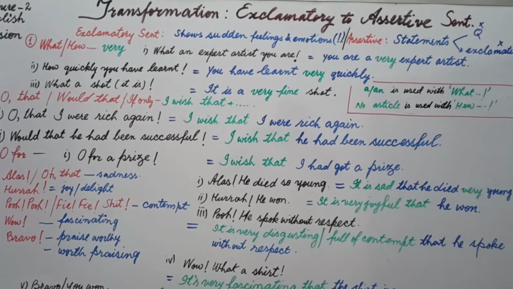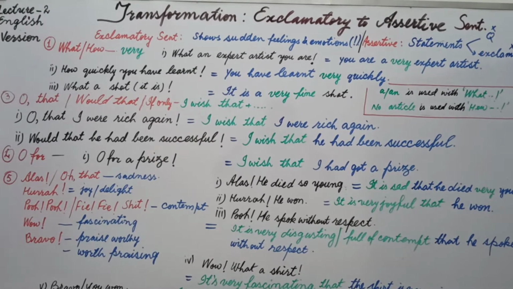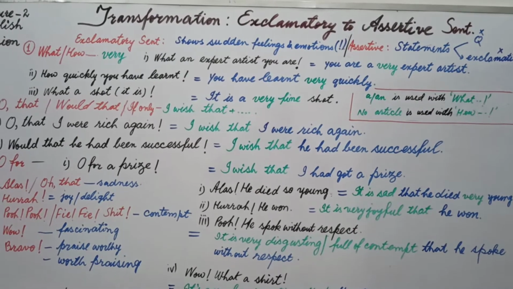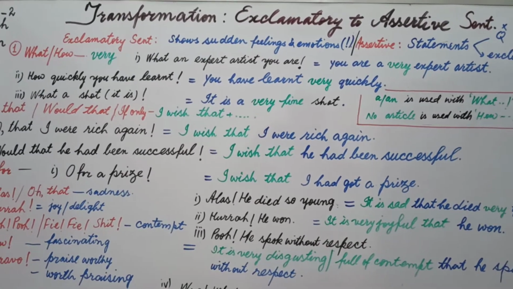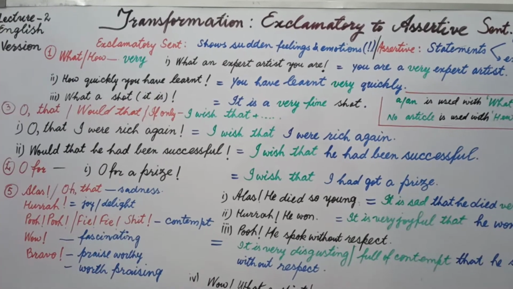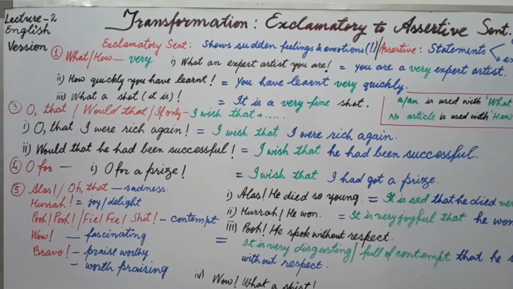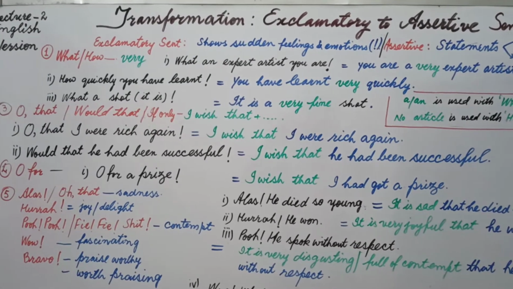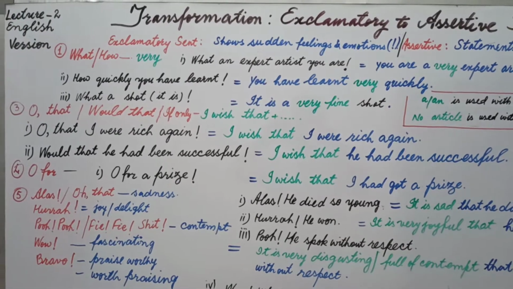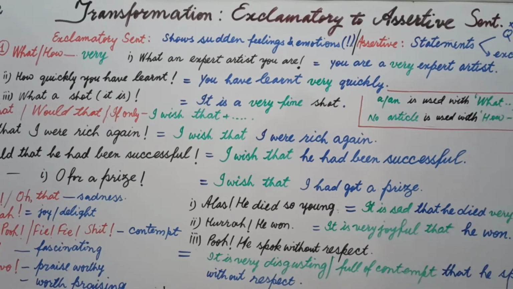Dear students of academics and competitive exams of English, in this lecture 2 English version lecture, our topic is transformation from exclamatory to assertive sentences. Transformation, students, you came to know in our previous lectures, but still I am going to revise it. Transformation is a change in structure, but the sense of the sentence remains the same. And today we are going to apply this rule from exclamatory to assertive sentence.